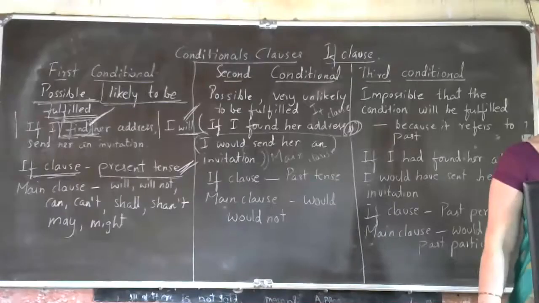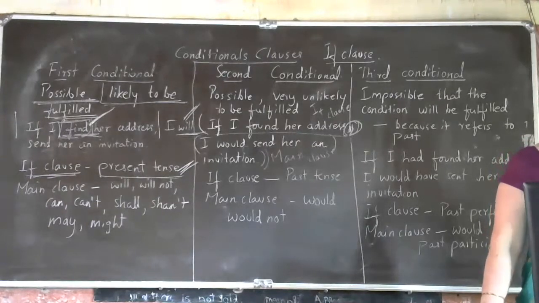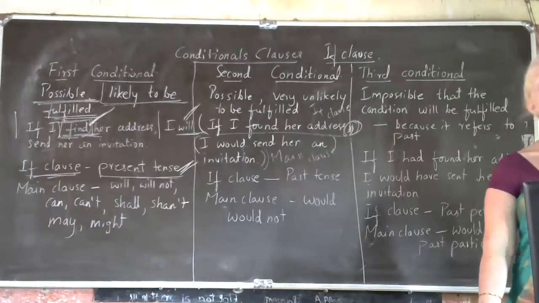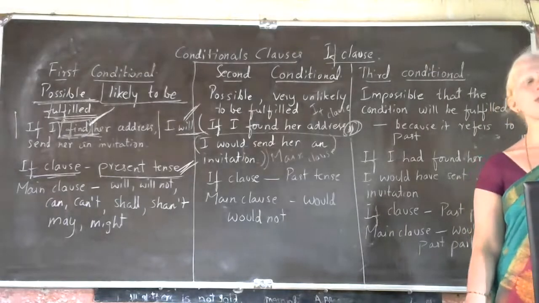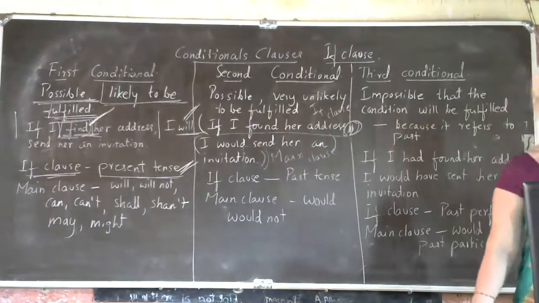Yes, if you lend me some money, I can buy a new car. See, this event can happen only when the first condition is fulfilled. It means you have to lend me money. If this condition is fulfilled, then I can purchase a car.